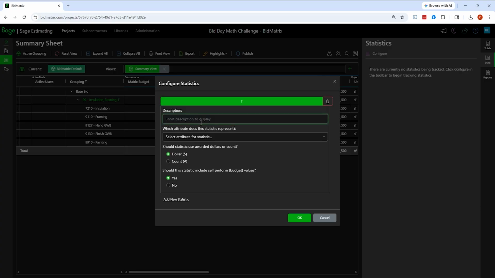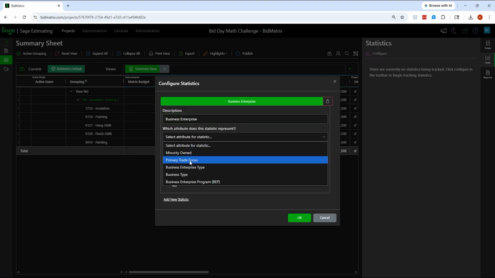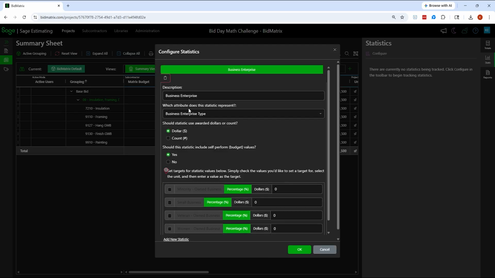And I'm just going to call mine Business Enterprise. And this pulls up all those different attributes, so I can tell it what attribute is associated with my system. I've been playing around with different things, so I've got a couple of different variations of minority and business enterprise types, but this is the one that I'm currently using. How do I want to compare? A count of how many bids I've accepted from each one and so forth, or a dollar amount. In this case, I want to look at dollars.